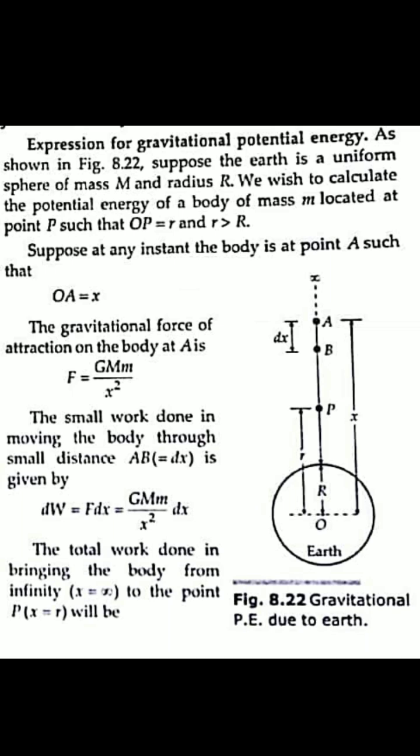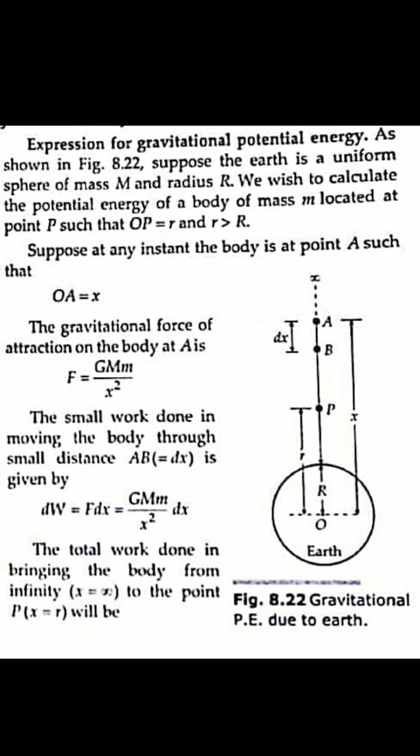So this is the expression for force. Now the object moves from A to B. We consider the distance between A and B to be a very small distance. Against this gravitational force, which acts away, it will try to move the object towards infinity, but the object is moved towards the point B, from A to B, against the gravitational force.